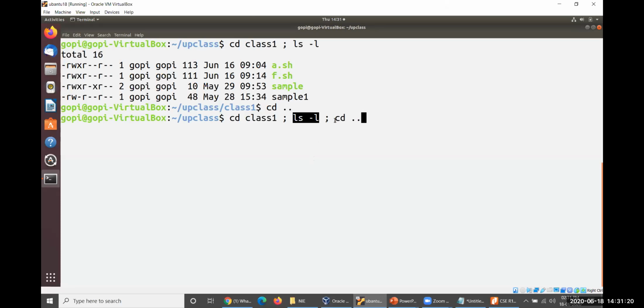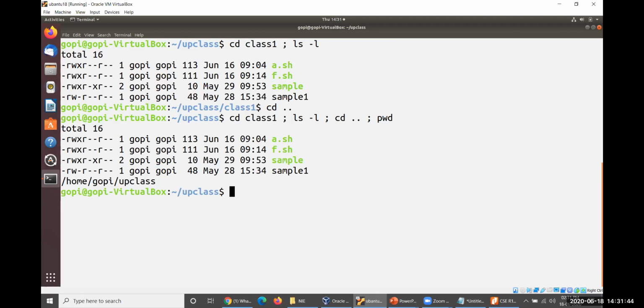Excuse me. And immediately I'll come back to its parent. And after coming back to its parent, let me run pwd also, present working directory also. Okay, four commands could be operated using a single command line. So how could this be evaluated? By putting a semicolon between two commands, they could be executed. Look at this.